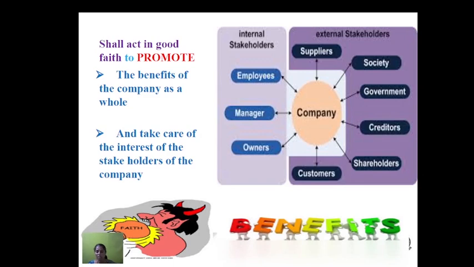So what are the things we have to promote? The benefit of the company as a whole; we have to take care of the stakeholders of the company. The company has two environments, that is macro environment and micro environment. We have internal stakeholders and external stakeholders. Internal stakeholders are employees, managers and owners. External stakeholders are suppliers, society, government, creditors, shareholders and customers.